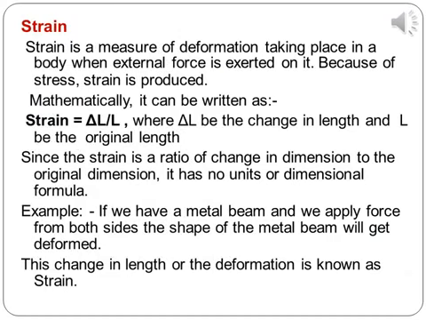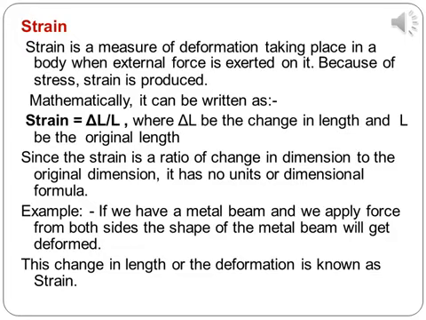And next term is strain. It is a measure of deformation taking place in a body when external force is exerted on it. It tells us how and what changes take place when a body is subjected to stress. How can we express it mathematically?